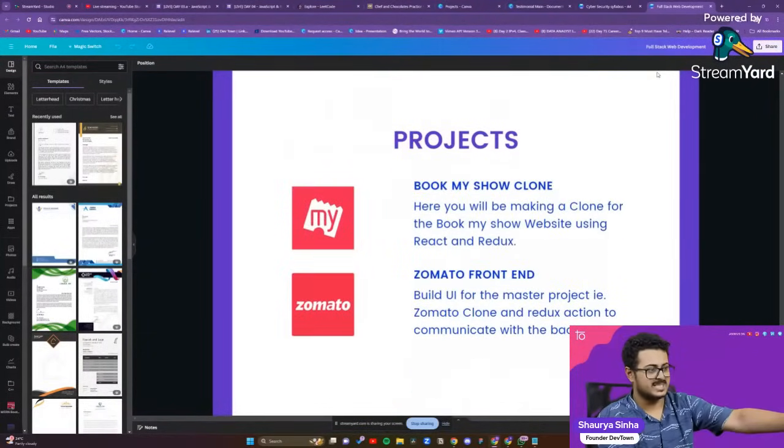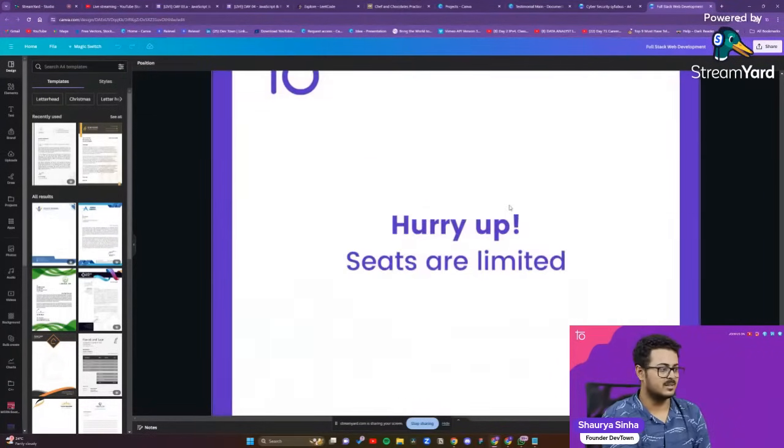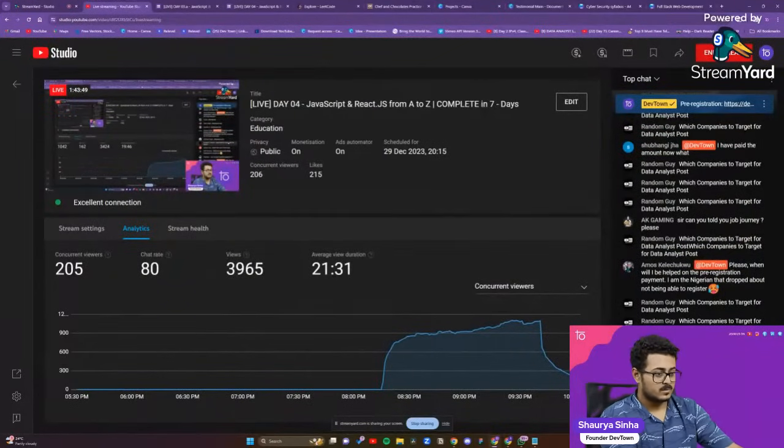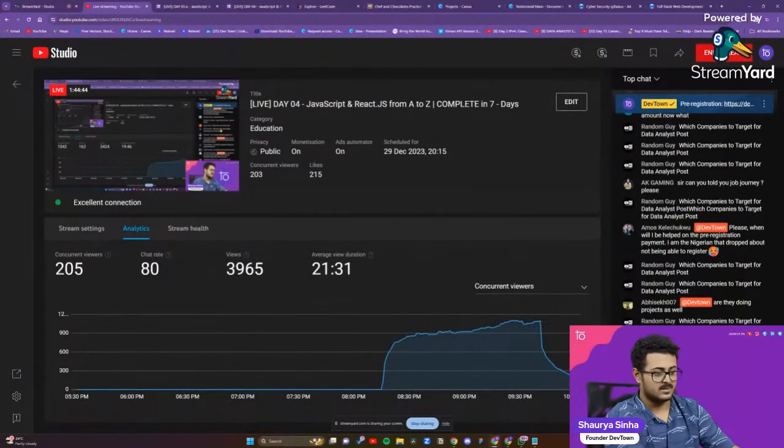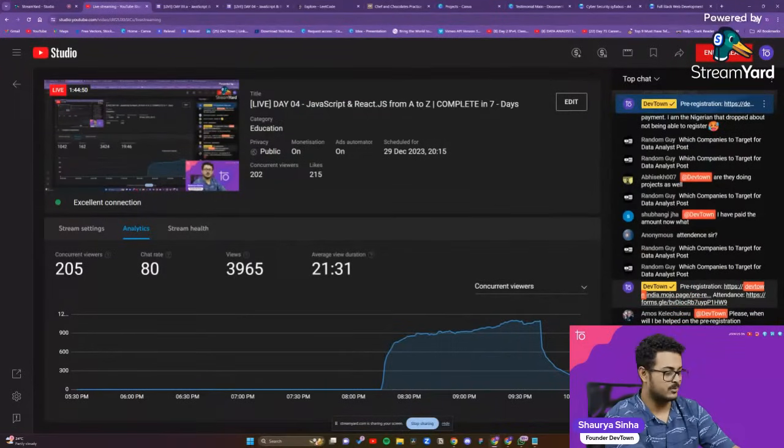Then you're having these projects as well. So these are some of the projects that are there. So you can take up a screenshot of that as well. I'm just scrolling through the entire syllabus. That's it. Are they doing projects as well? Yes, you will have to do projects as well. The instructors will be teaching you every single project, so you don't have to worry about it.